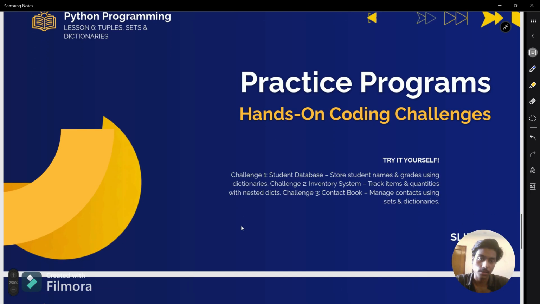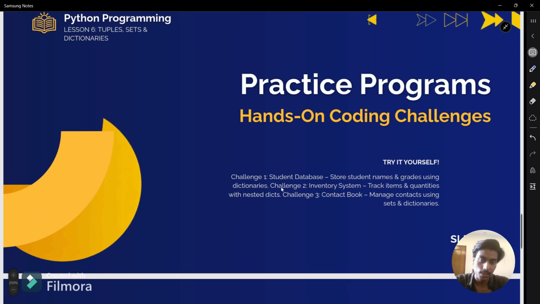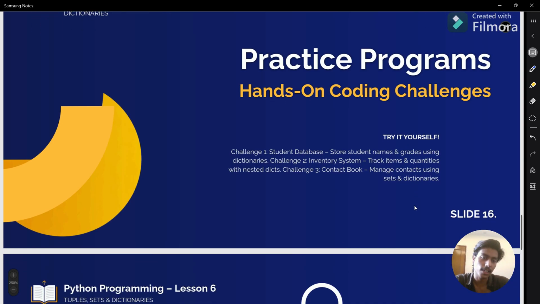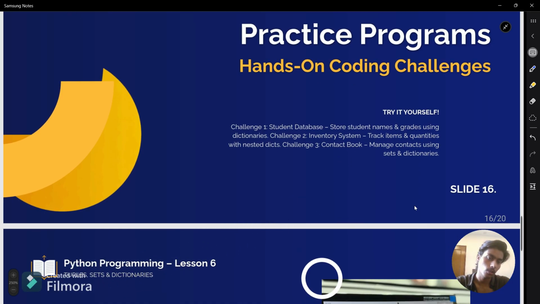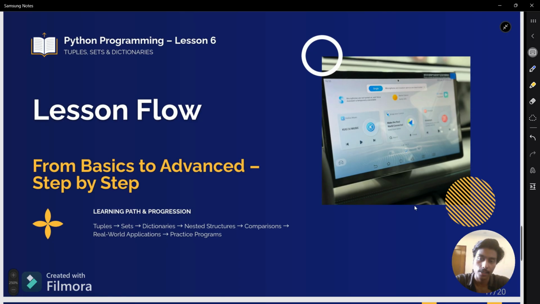Now for this lecture, you have challenges. Challenge 1: student database, store student names and grades using dictionaries. I did this in the lecture. You can do it by yourself for practice purposes only. Challenge 2: inventory system, track items and quantities with nested dictionaries. You can add a dictionary inside a dictionary also. I have told you about this. Challenge 3: contact book, manage contacts using sets and dictionaries. I have told you about nested sets, set methods and built-in functions also. So you can try it by yourself.